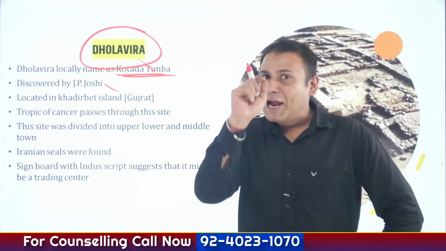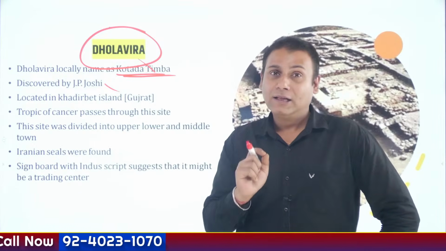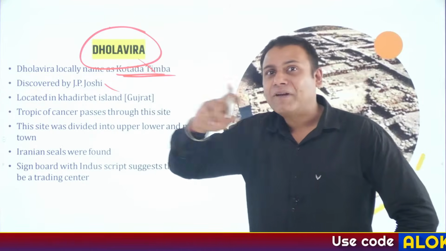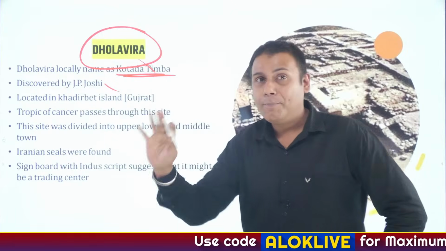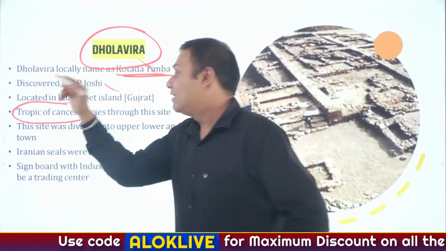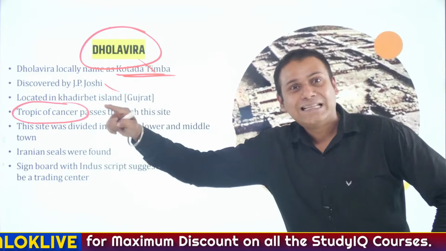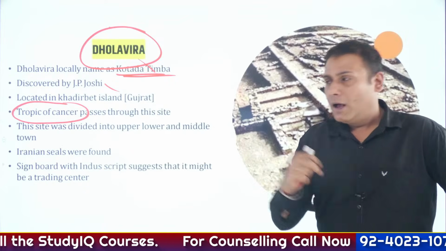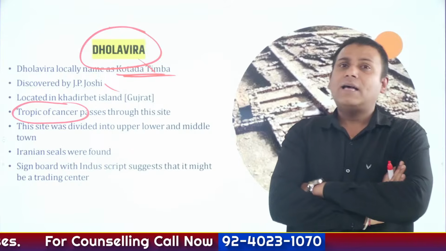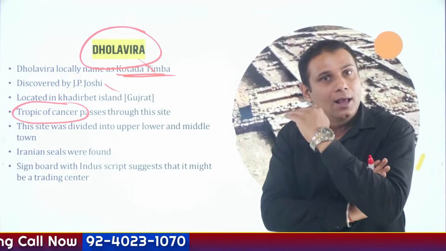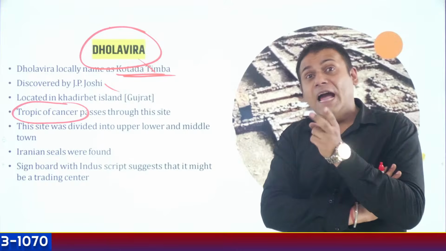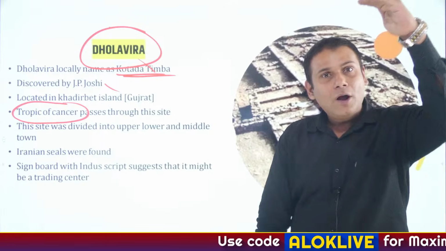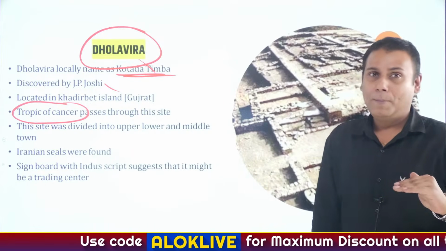Correct? And the site of Dholavira is located in Gujarat. This is the only Indus Valley civilization site through which the Tropic of Cancer passes. I repeat, this is the only Indus Valley civilization site through which the Tropic of Cancer passes. Clear? Second important thing. Right now we have discussed that Indus Valley cities are divided into two parts, Upper Citadel and Lower Citadel. The site of Dholavira is divided into three parts, Upper Town, Middle Town and Lower Town.